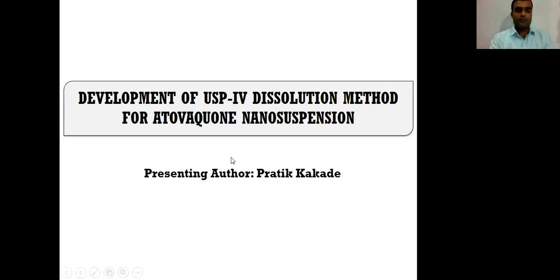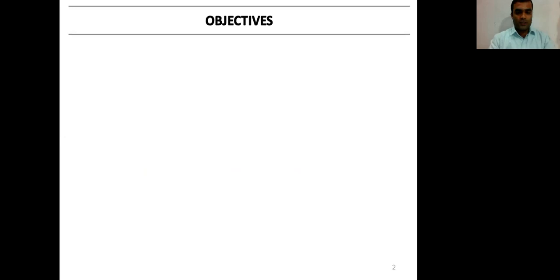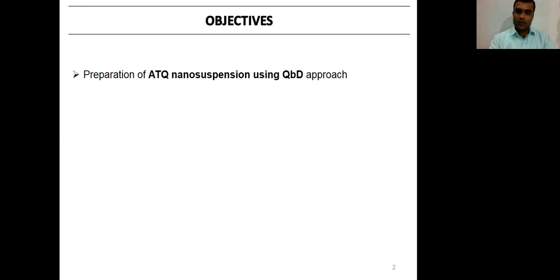Hello everyone. My research is focused on development of USP-4 dissolution method for Atovaquone nanosuspension, and I am Pratik Kakade presenting in front of you all. Objective of my research work is preparation of Atovaquone nanosuspension using QbD approach.